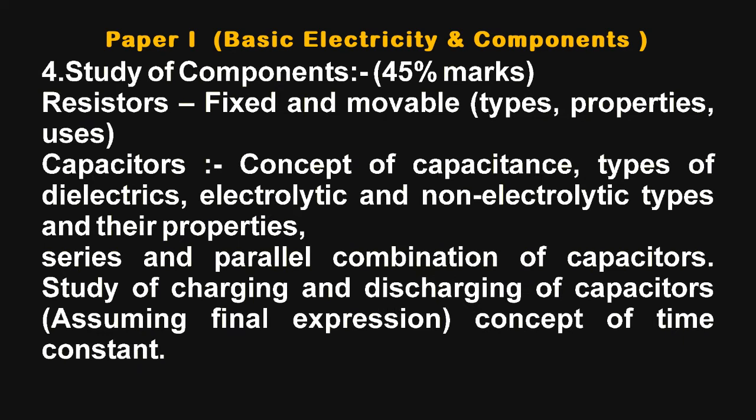Now the next chapter is the fourth chapter, that is study of components. Nearly 45% of marks are given to this chapter, in which we have to study various components, such as resistors, their types, fixed or movable or variable resistors, their properties and their uses. Next we have to learn about the component capacitor.